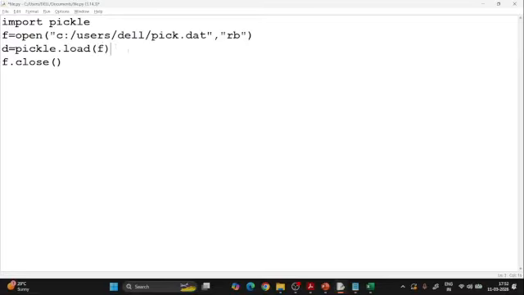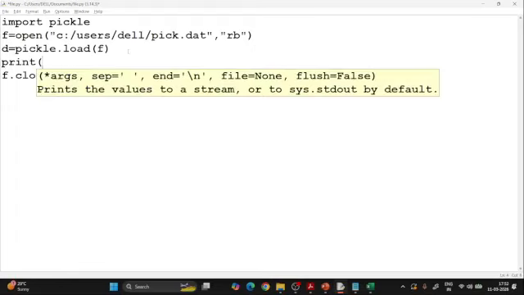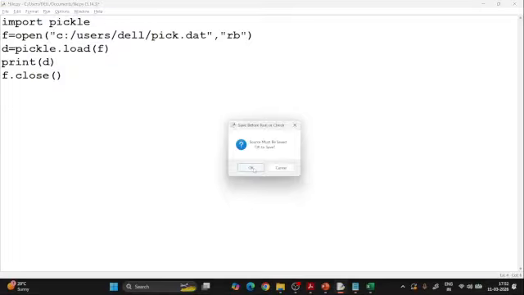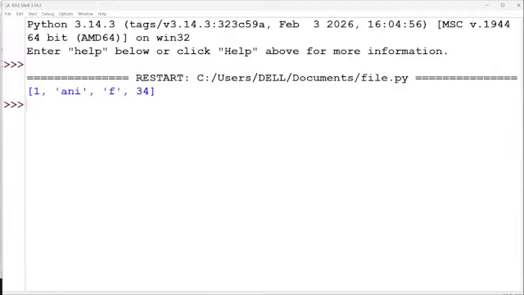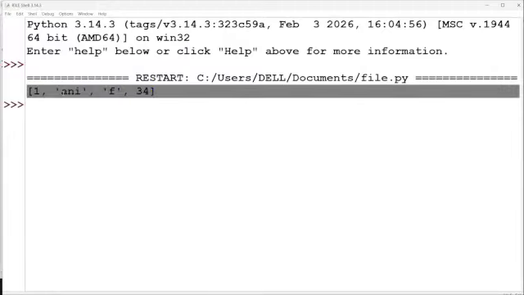That's the thing. And if you are not going to print it, how can I get it? So you need to go with the print statement and print what? D. That's it. Now if you just try to run the code, if I have given a proper pickle example, I have saved it in a proper way, then it will retrieve it. So definitely it is going to retrieve it, isn't it?